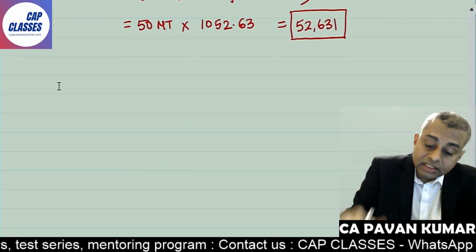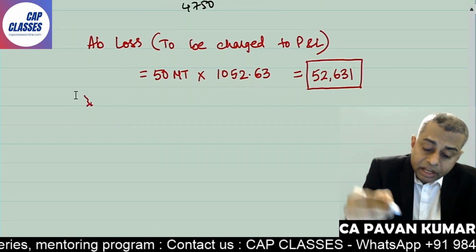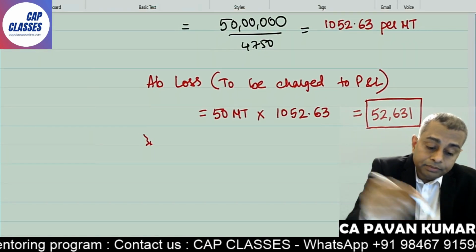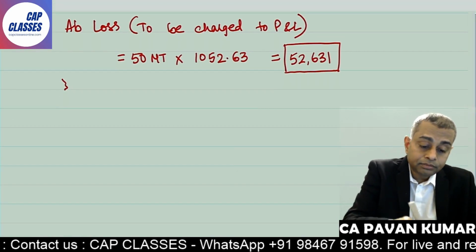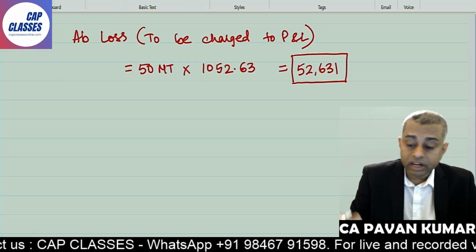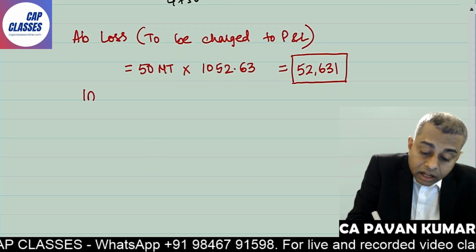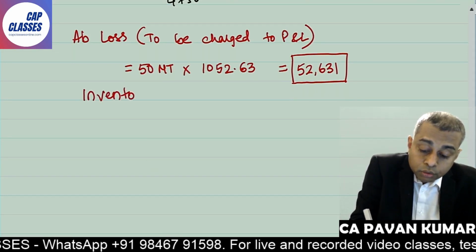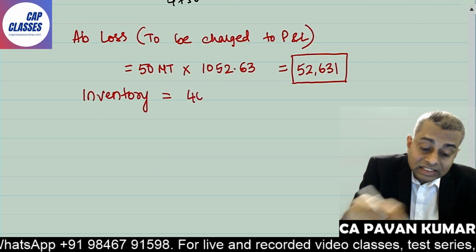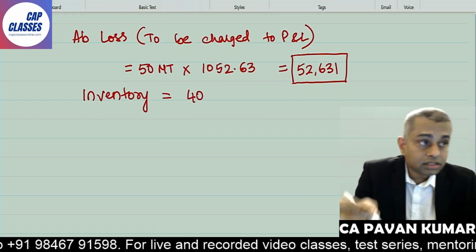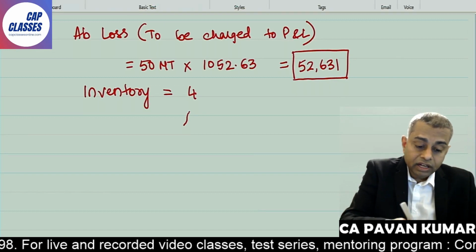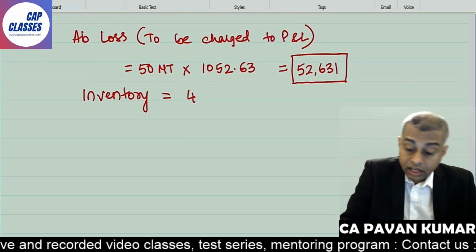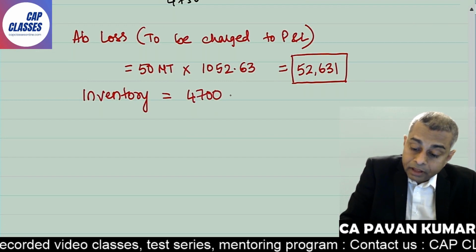Value of inventory is equal to inventory. Now you tell me how many units are there in your hand? 4700 only, right? Inventory is equal to 4700 metric tons into 1052.63. Why is this moving like hell? This is the problem with the touch screen.